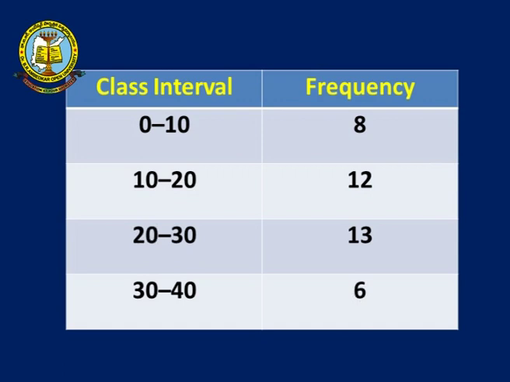Your frequencies are 8, 12, 13, 6. So, exclusive class interval means if the same value occurs, it is included in the second class interval. For example, here 30 is repeated; 30 is your value, and that 30 is included in the 30 to 40 class interval, not the previous one. This is the way of constructing the class intervals. Okay. Now, we have studied two types of class intervals. One is inclusive class interval and second one is exclusive class interval.